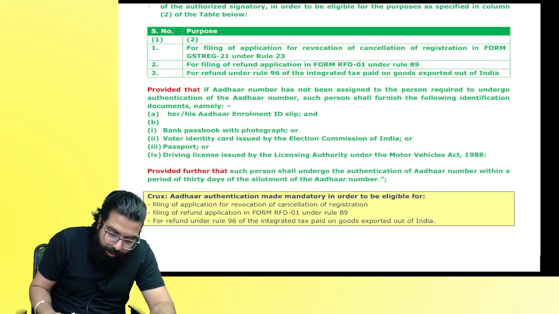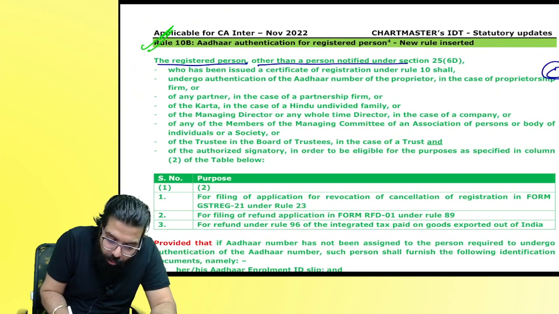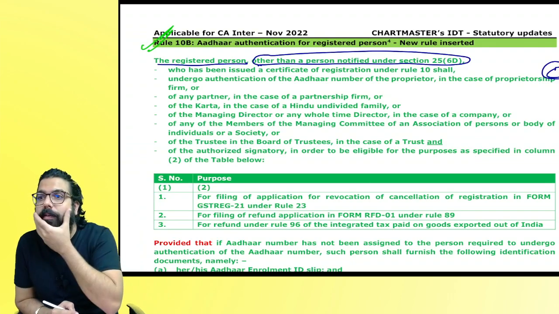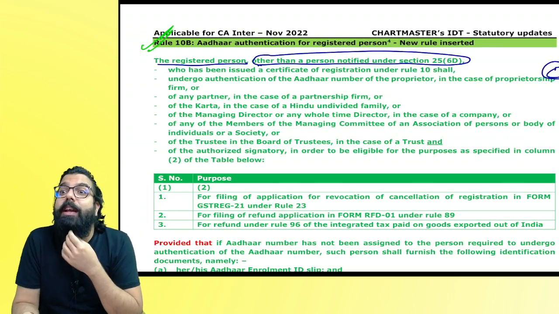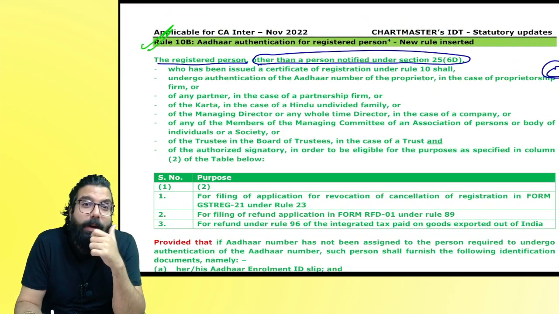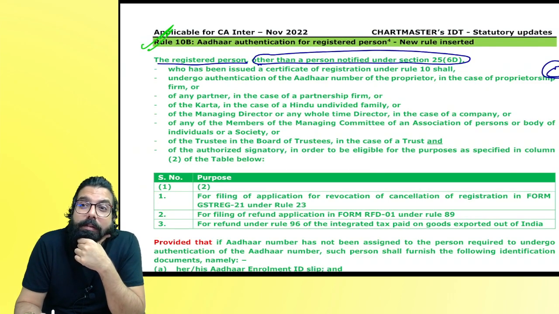See over here. What are they telling? The registered person other than those notified under 6D. Which are the people who are not required Aadhaar authentication? New Delhi PSU. You remember? Who are the people not required Aadhaar authentication? Remember? Tell me.